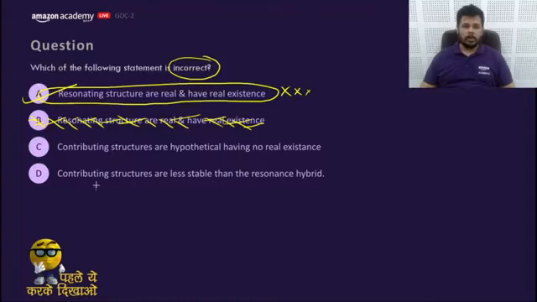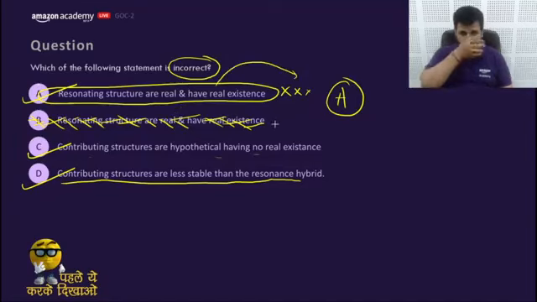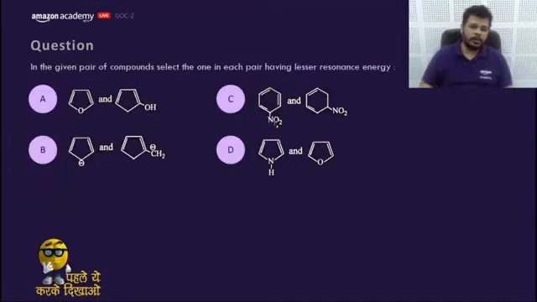Yes. You all got the question right. Contributing structures are hypothetical, having no real existence. Absolutely correct. Contributing structures are less stable than the resonance hybrid. Yes, absolutely correct. That means answer would be what? A. This is incorrect. They are hypothetical. Let's move to the next part of it.